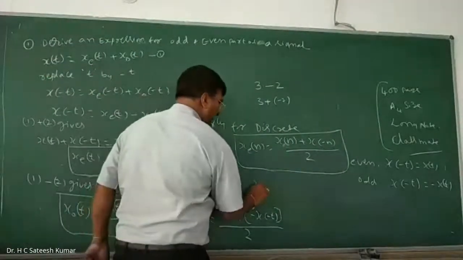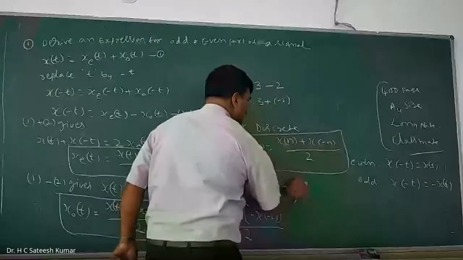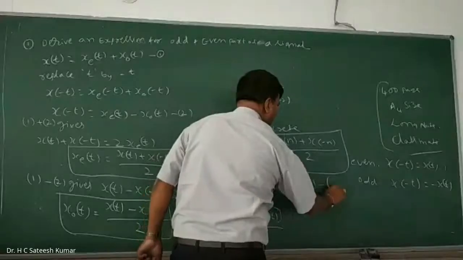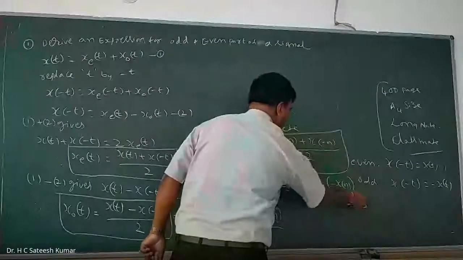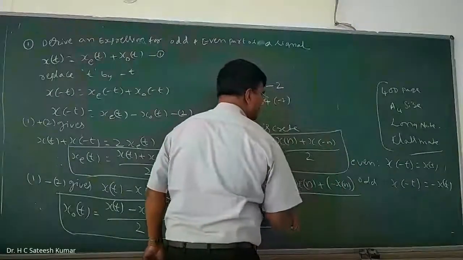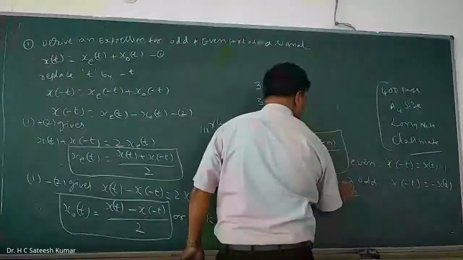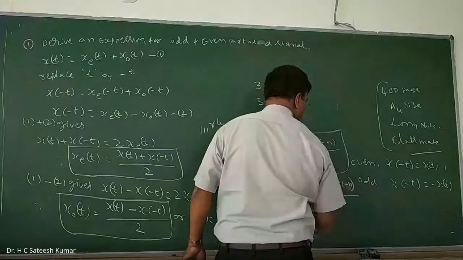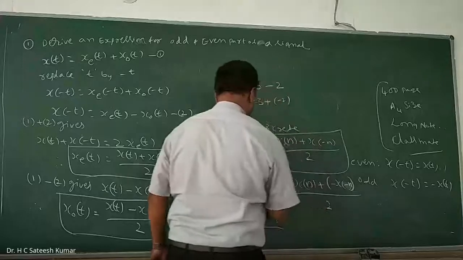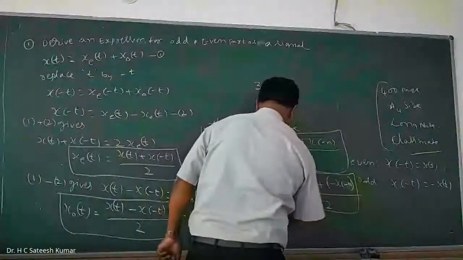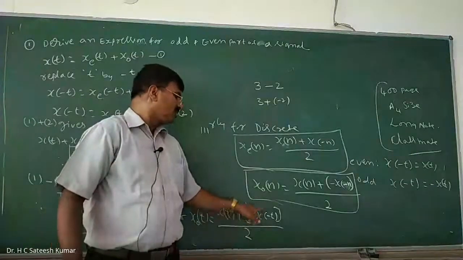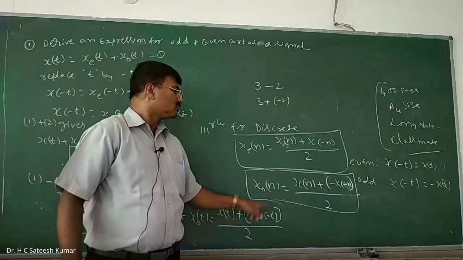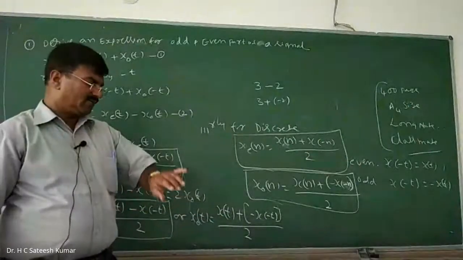And xo of n is equal to x of n plus minus x of minus n divided by 2. So this is the formula for the odd part, the same thing only. See that? Only the sign is changed. Replace t by n. So these are the two formulae which are used to find the odd and even part of any signal, right?